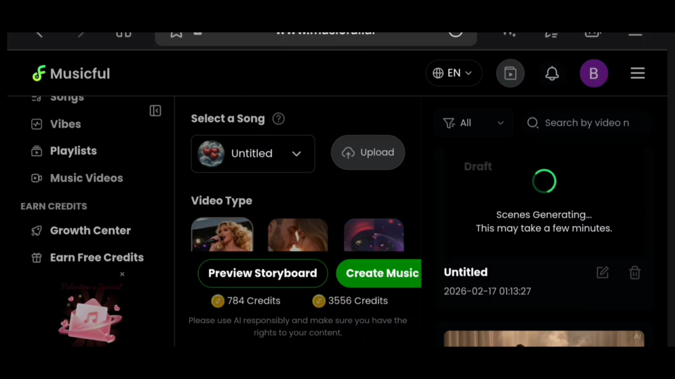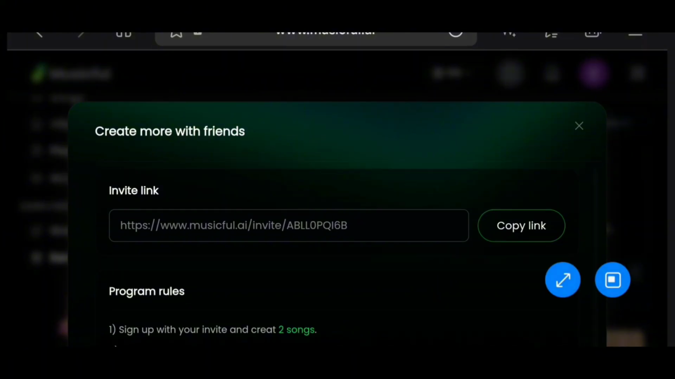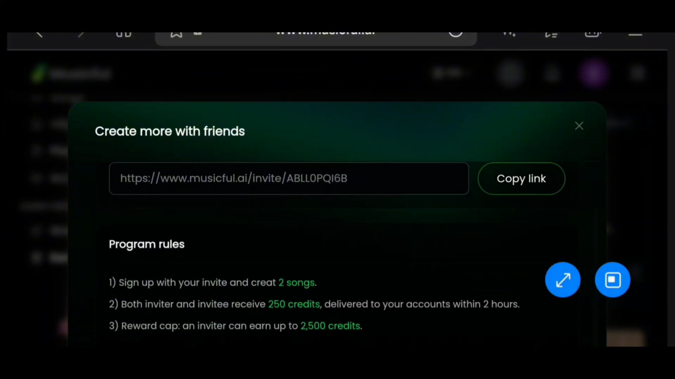Now, in case you don't have much credit to generate, all you need to do is to come over here. Look at this here, earn free credits. Click on it, and then it will bring you here. Now you're going to copy this link, because these are the rules. Number one, you're going to sign up with your invite and create two songs, and both inviter and invitee receive 250 credits delivered to your accounts within 2 hours.